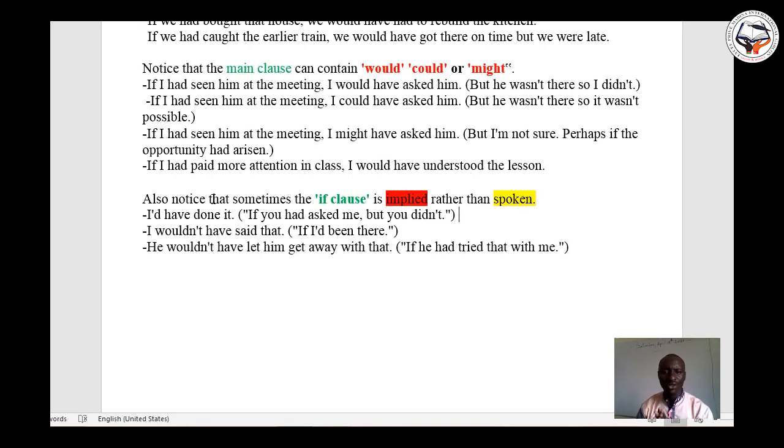So you have to revise all the lessons on the conditionals: the zero conditional, the first conditional, the second conditional, and the third conditional. Try to put them in your daily conversation. If you try and do your best, you will overcome this, and I'm sure you can.